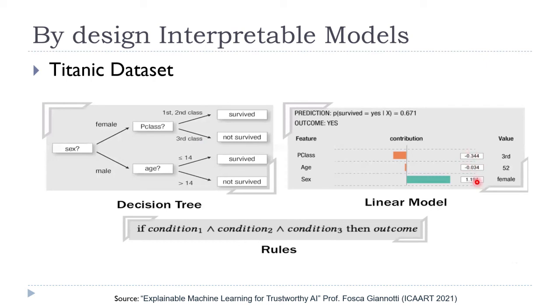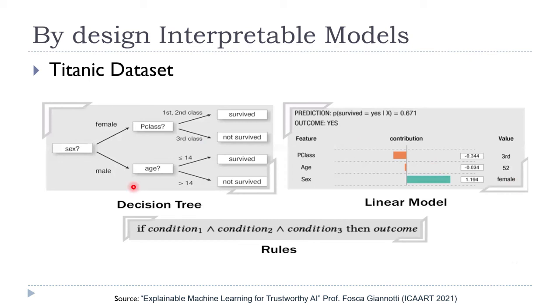So these are the values of coefficients for input attributes P class, age and sex. You can see the contribution of these input attributes in deciding the final outcome. Here the outcome is yes, the person is going to survive. For this particular instance, we can see that despite the negative influence of P class and age, the value of attribute sex as female went in her favor, and that's the reason why this particular instance has been predicted as yes.